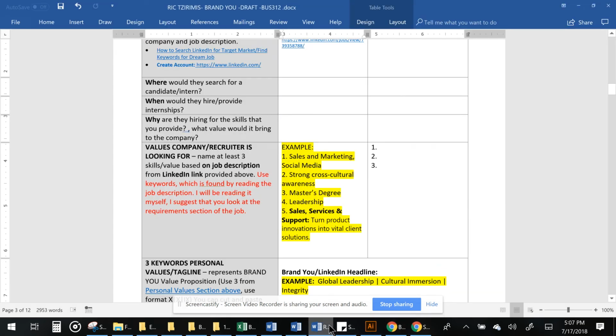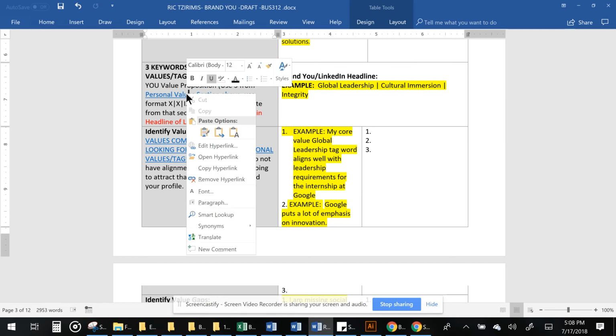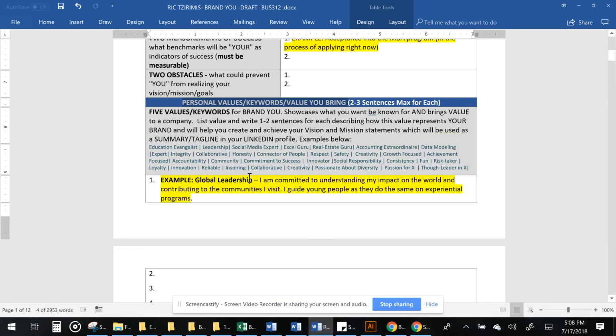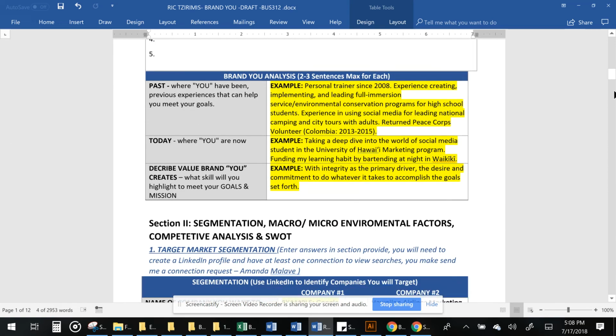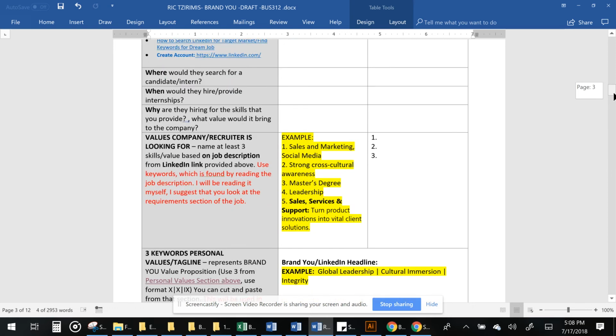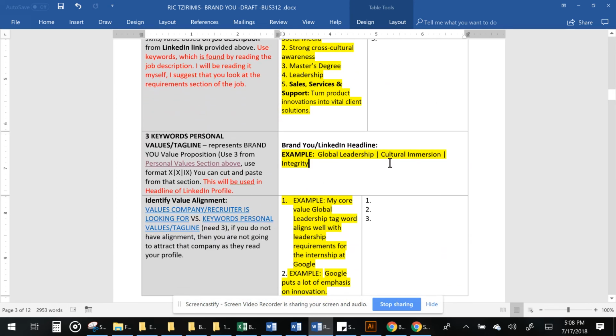Again, those were all keywords in the job description. From there, you would enter it in for both jobs, and then you would actually go to your personal value section, and if you right click, it will actually take you to that section. See how it took you here? And you would grab 2 or 3 of your personal values and put them into this section. So in this particular case, this student put global leadership, cultural immersion, and integrity.